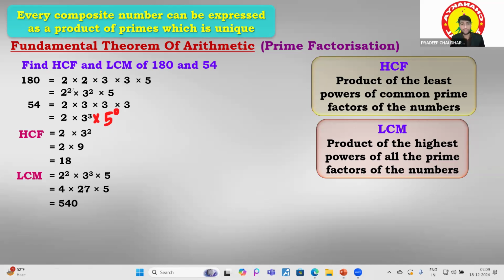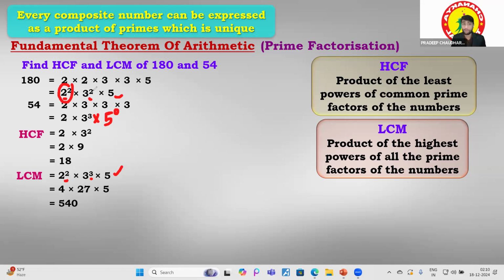So 2 to the power 2, we have already written over there, because we have to include all the prime factors basically. So 2 we have included, 3 we have included, and 5 we have included. And now we have to move to the highest power. What is the highest power between them? Of the 2, 2 to the power 2 is the highest power. So we have written that over there.